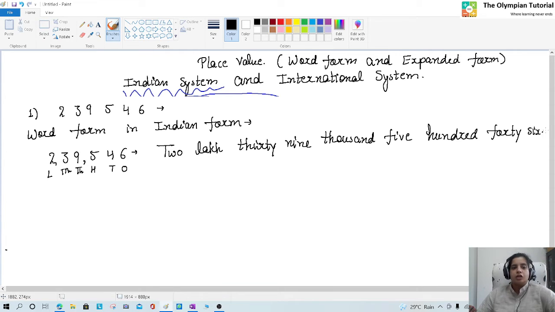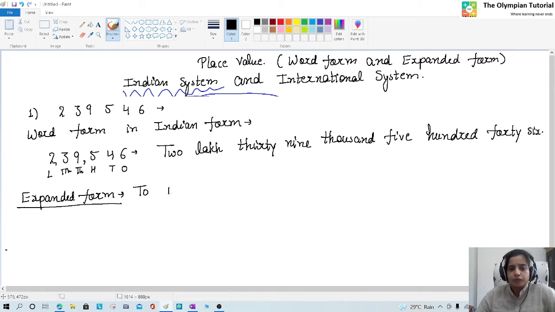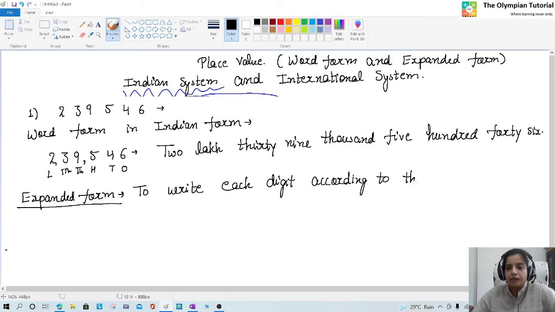Okay, so kids, I just want to tell you about expanded form. Expanded form is also a very simple concept. In expanded form, we write each digit according to its place value.